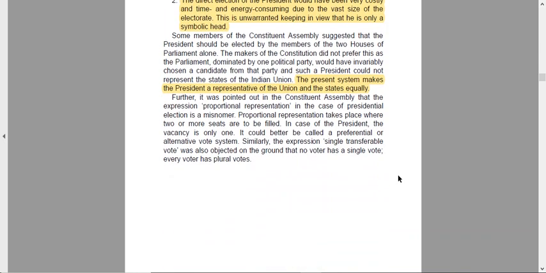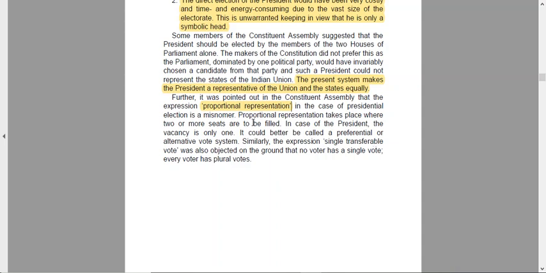Hence, the present system, where elected members of the parliament, the states and the UTs elect the president, makes it a representative body, where states and union are equally represented. Further, it was pointed out in the Constituent Assembly that the expression proportional representation, in the case of presidential election, is a misnomer. Generally only two people stand for the election of president, or sometimes it is unopposed and only a single person stands. So how can you call it proportional? It is a normal election.